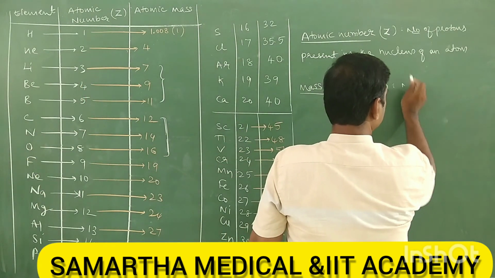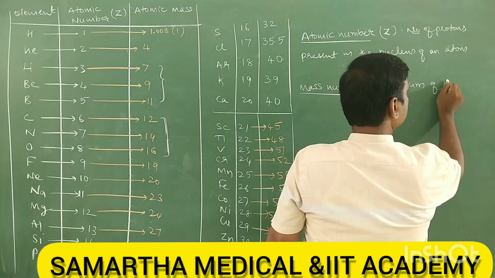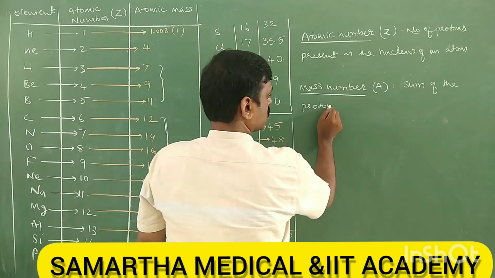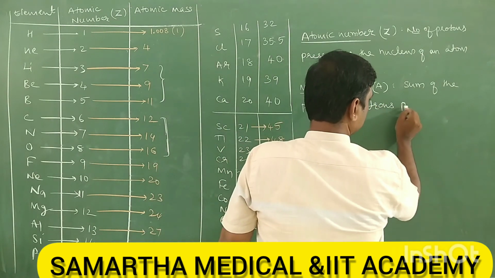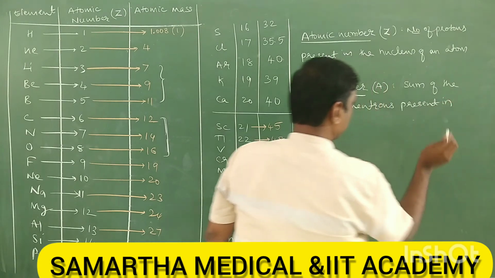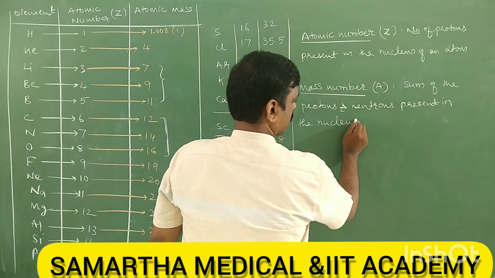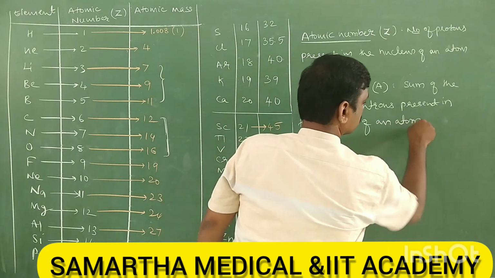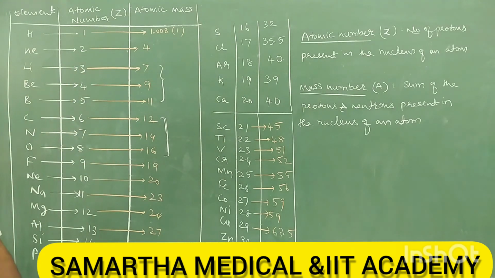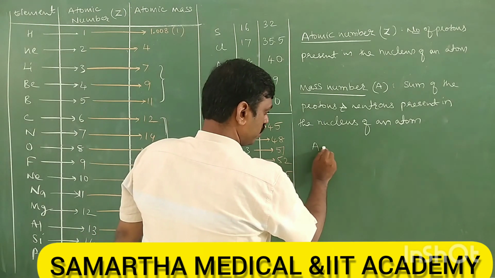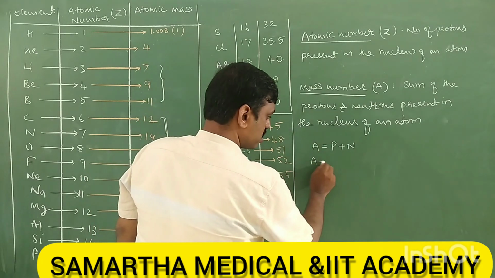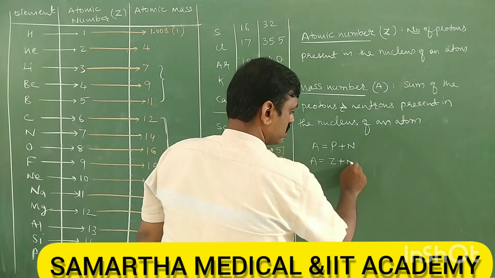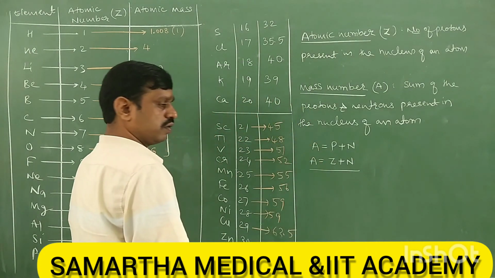Therefore A equals proton plus neutron. Only protons give the atomic number Z, and neutrons are N, therefore A equals Z plus N.